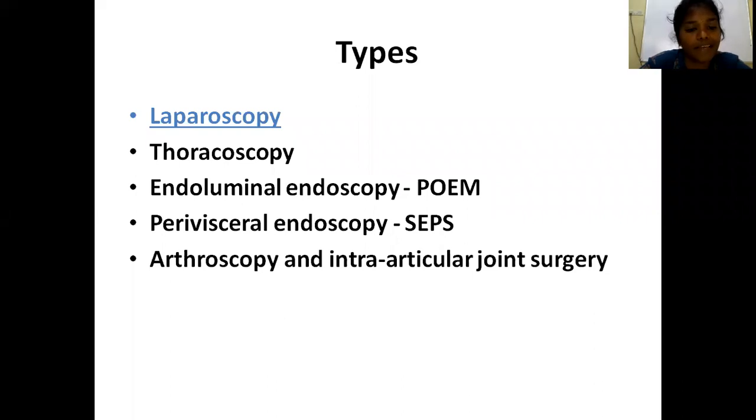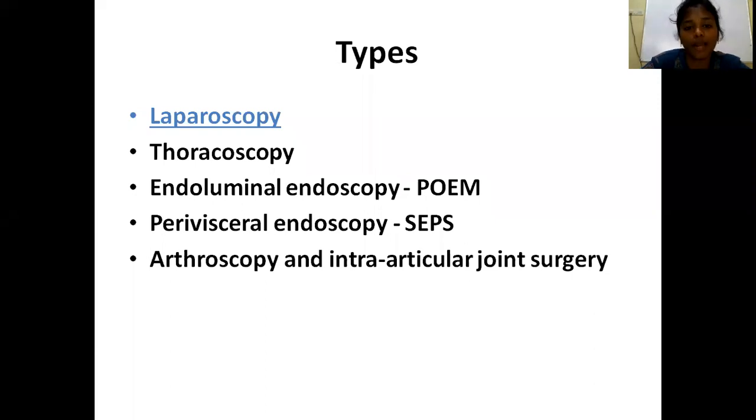The other one is perivisceral endoscopic surgery. What is this? In areas where there is no space, for example the retroperitoneum and mediastinum, where there are no natural cavities, we can create the space and perform surgeries. That is perivisceral endoscopy. Another example, apart from mediastinoscopy and retroperitoneoscopy, is SEPS for varicose vein perforators, that is subfascial endoscopic perforator ligation surgery.